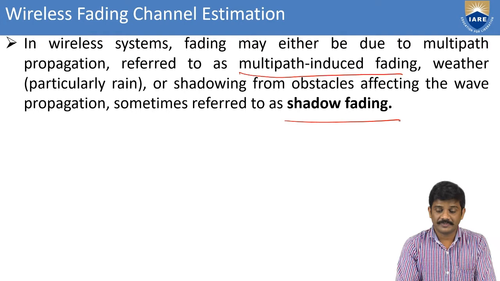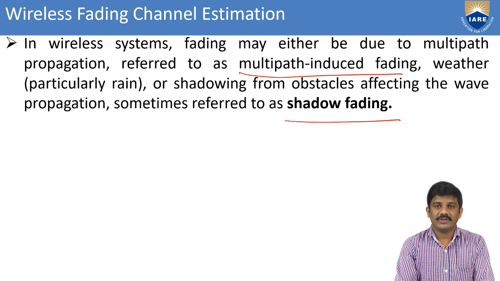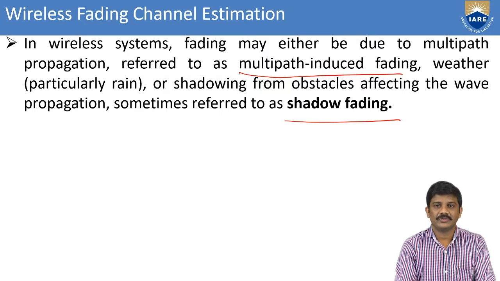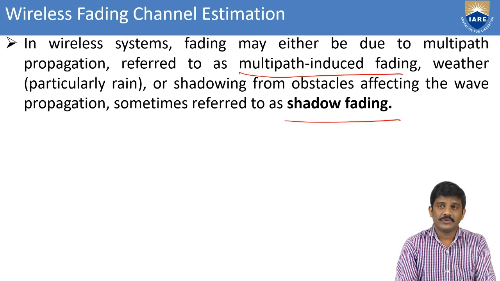If we consider the rainy season, we also have some signal disturbance, and at that time noise is also added. That is also referred to as obstacles affecting wave propagation, sometimes called shadow fading.